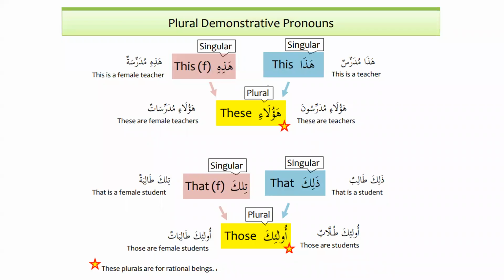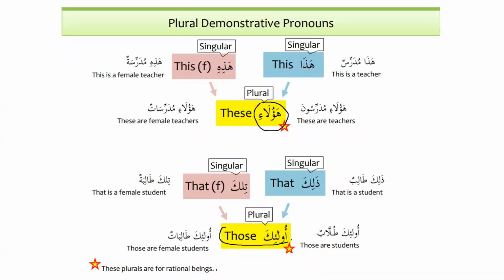Plural of demonstrative pronouns. We have learned hadha and hadhihi. The plural for hadha and hadhihi is haula'i for both of them. For example, hadha mudarrisun and hadhihi mudarrisatun. But when we talk about the plural, we say haula'i mudarrisuna and haula'i mudarrisatun. And similarly, we have seen that the plural of tilka and dhalika is ulaika. For example, tilka talibatun, dhalika talibun. But when we talk about the plural, it will be ulaika tullabun and ulaika talibatun.